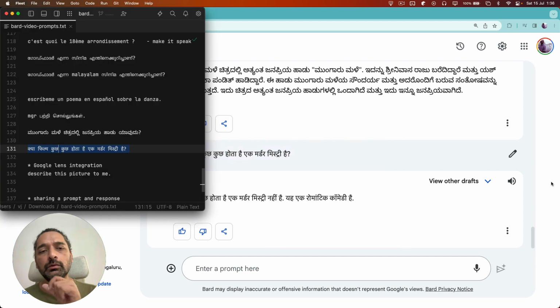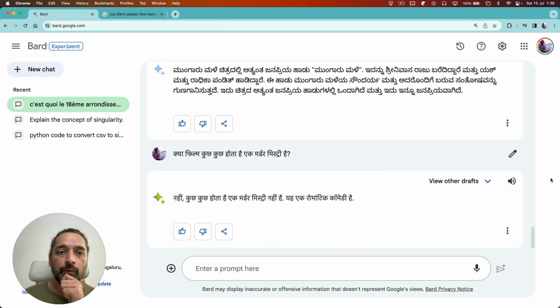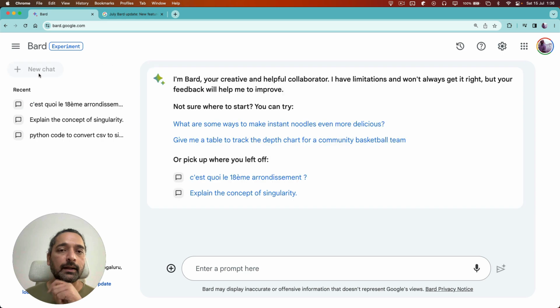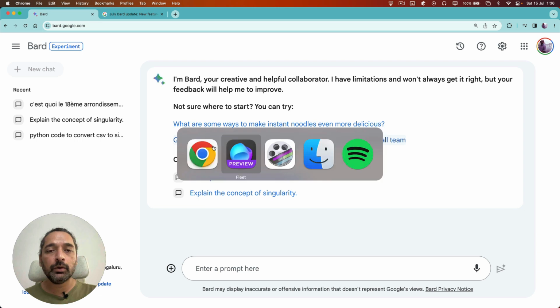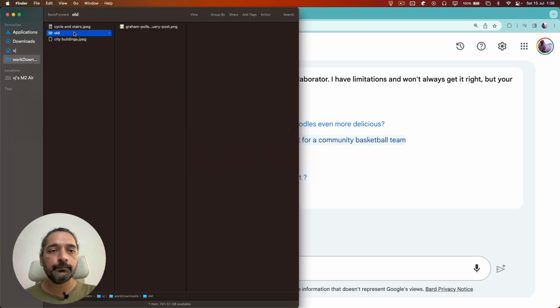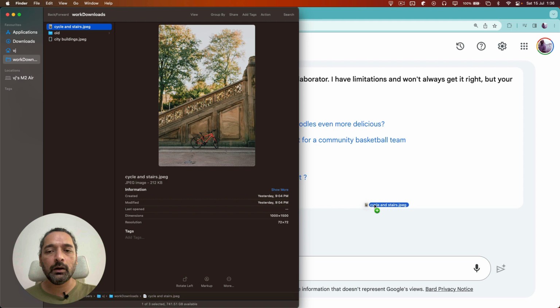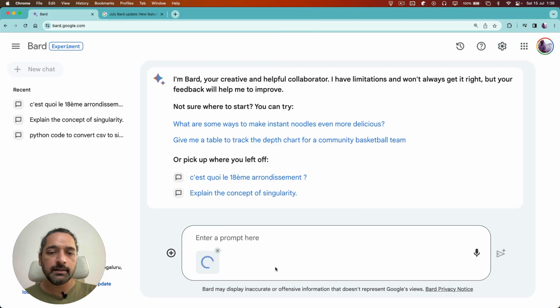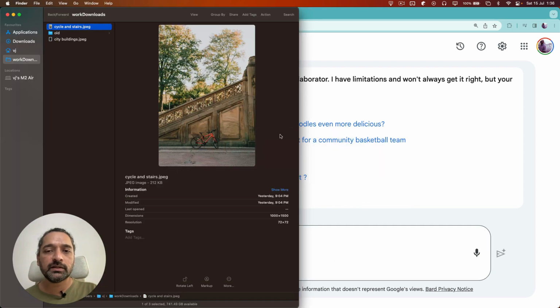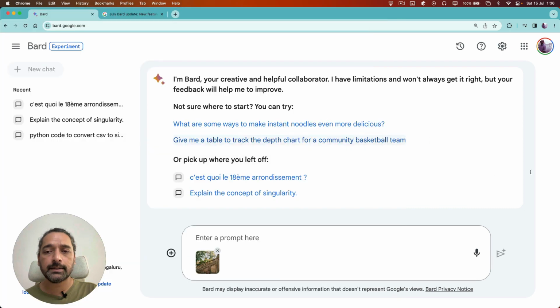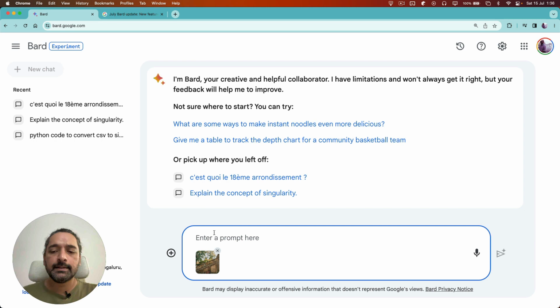So there is integration of Google Lens. So now we can put pictures into it and have it describe them to you, right? So let me try this one. In this case, I am going to open up an image, right? So it's got a cycle in it and some stairs and all of that, and we are asking it to describe it. So I can say, describe this picture for me.